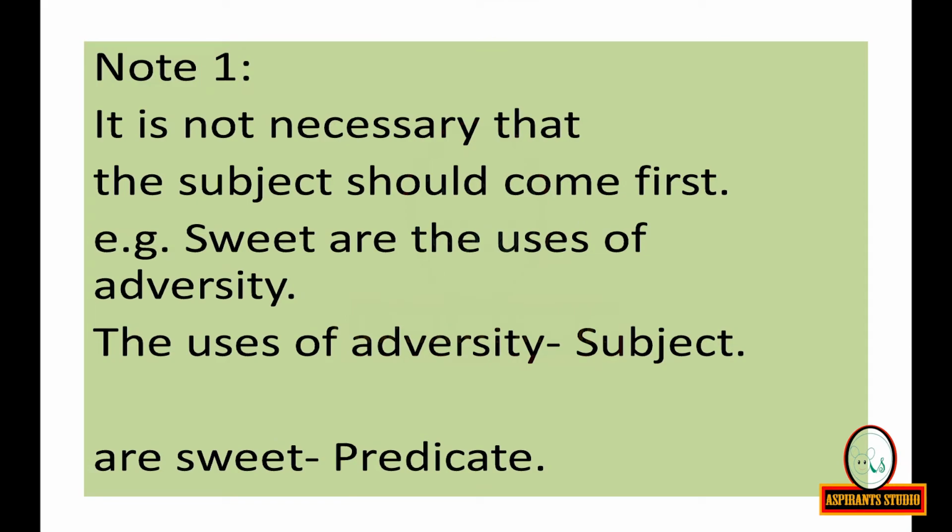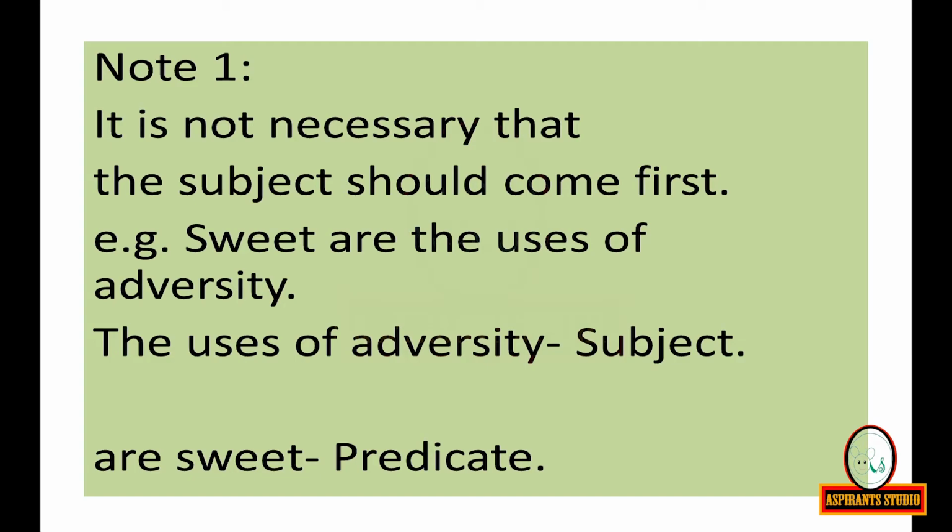Note 1. It is not necessary that the subject should come first. Example: Sweet are the uses of adversity. The uses of adversity is the subject. Sweet is the predicate. Here you can see that sweet is coming first in the sentence. The predicate is coming first and the subject is coming after the predicate.